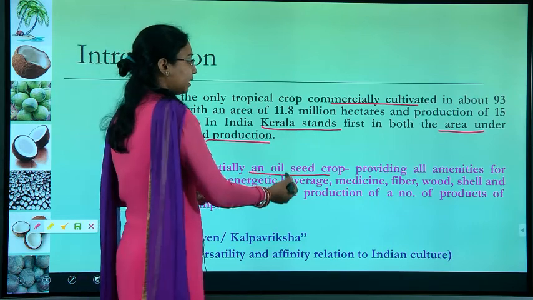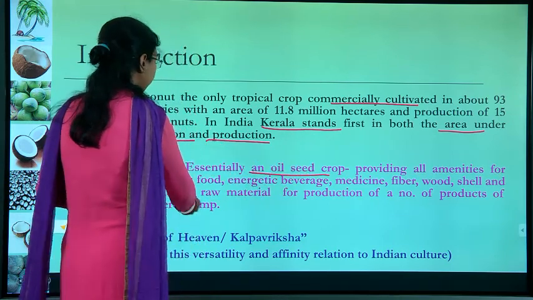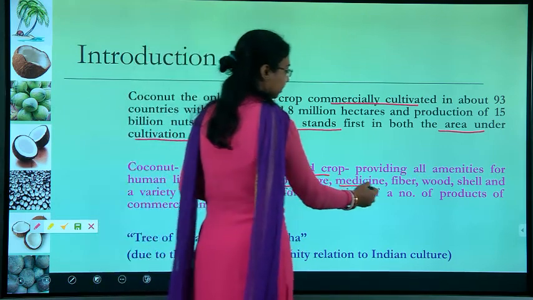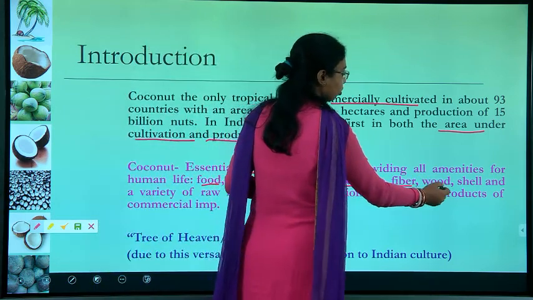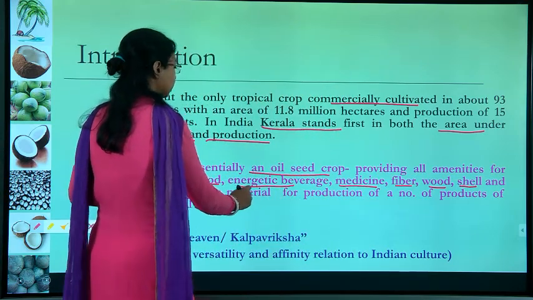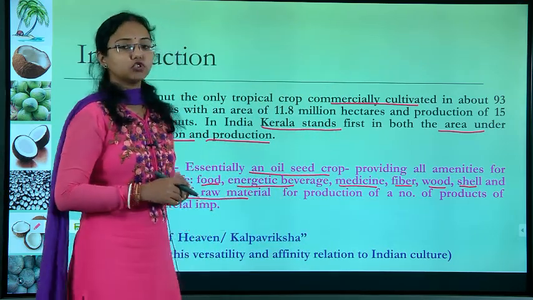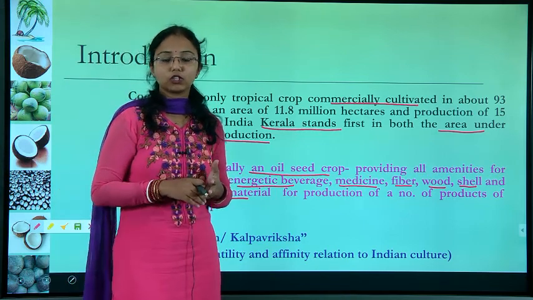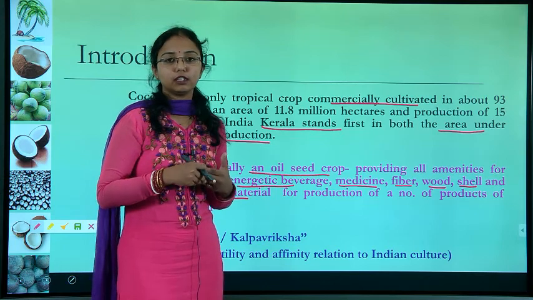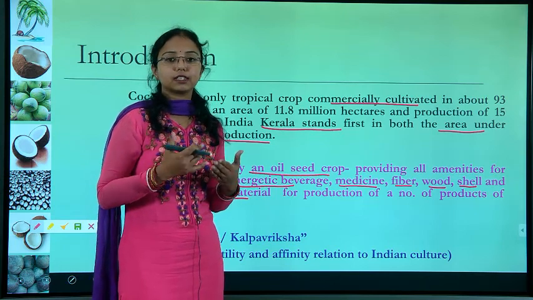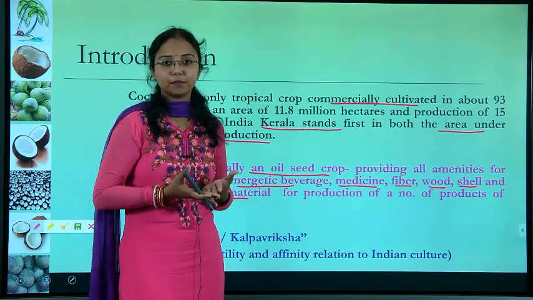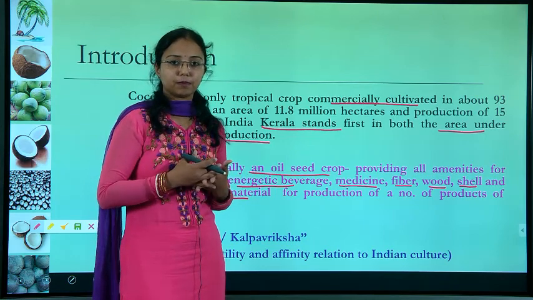It provides all amenities for human life such as food, energetic beverage, medicine, fiber, wood, shell, and a variety of raw materials. Not only the coconut water or the oil, all parts of the coconut we can use, either as such for consumption, or for utilities, medicinal purposes, or cosmetic purposes.